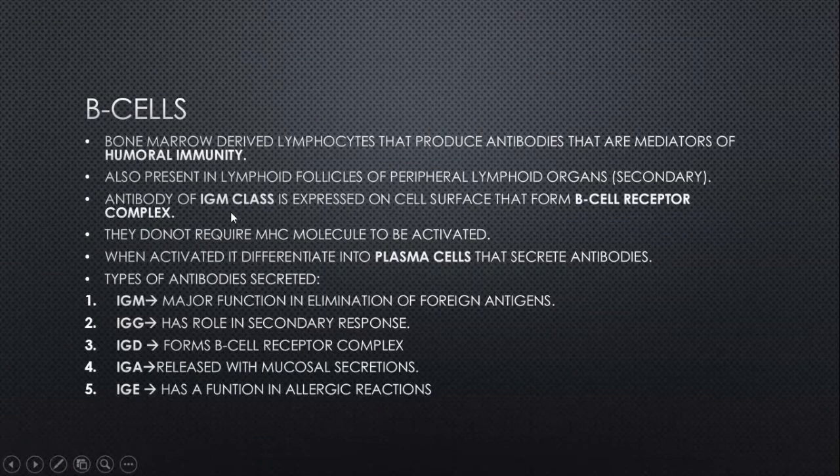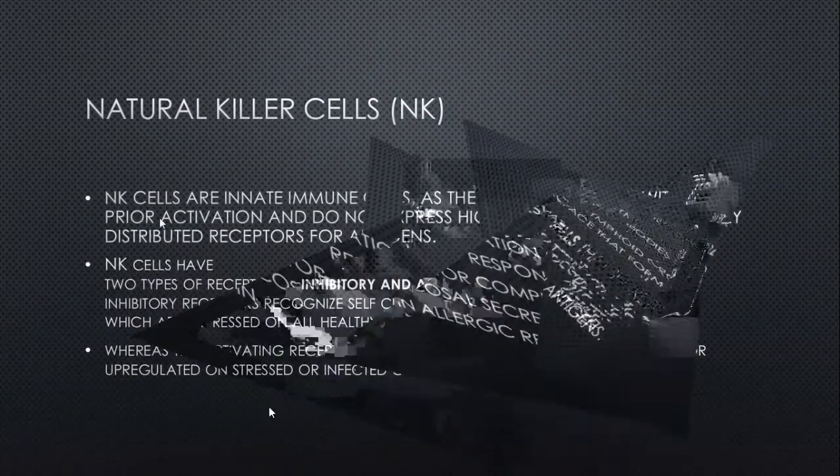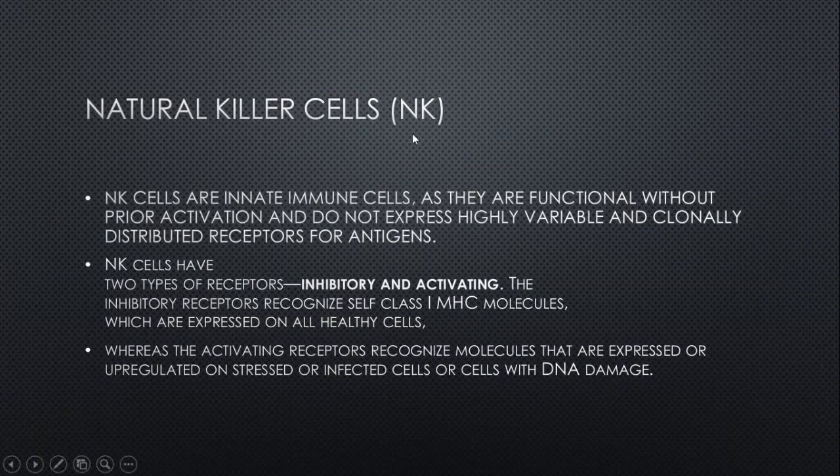So natural killer cells are innate immune cells, as they are functional without prior activation and do not express highly variable and clonally distributed receptors for antigen. So they are not specific to any type of antigen. When activated, they kill all the cells that they are exposed to. They are like the hitmen. When they are activated, they kill all the cells regardless of their specificity.